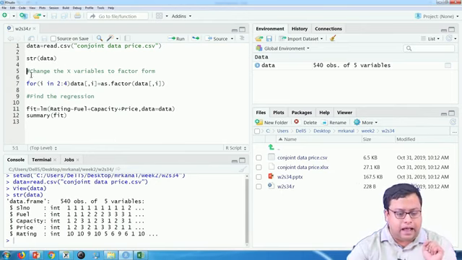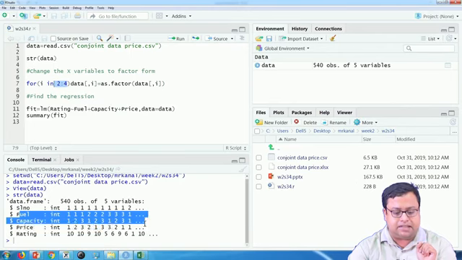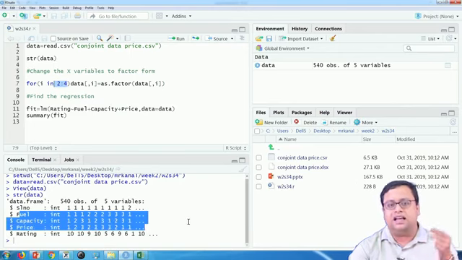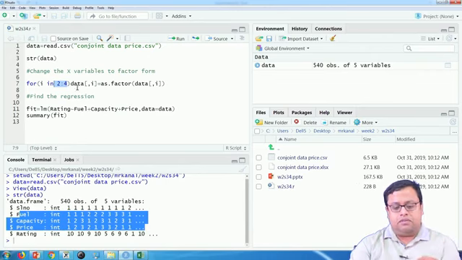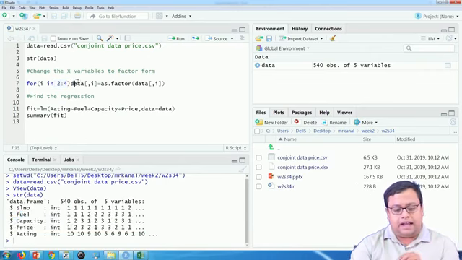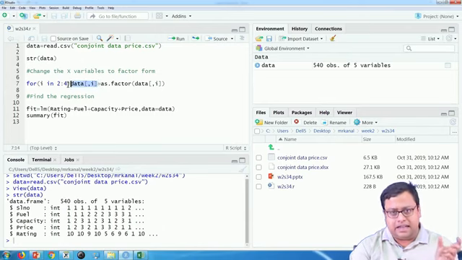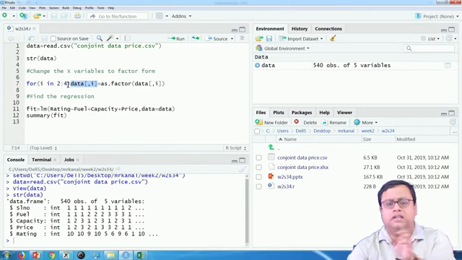In line number 4 I have written for i varies from 2 to 4. Why 2 to 4? Because fuel, capacity and price are the 3 things that I will change, from the second column to the fourth column. Data comma i means data is the name of the data set, and in this data set the ith column will be changed.